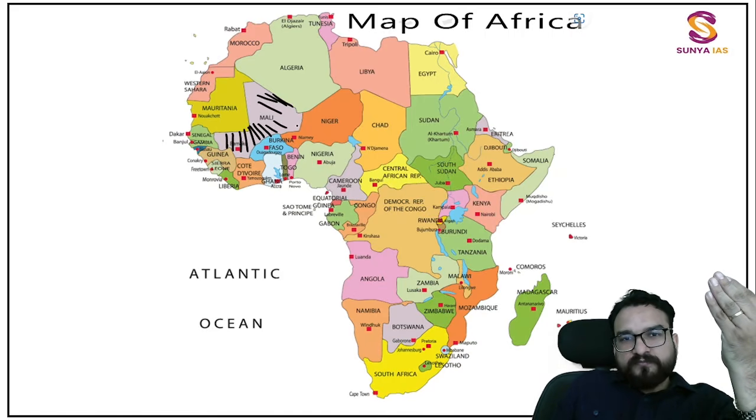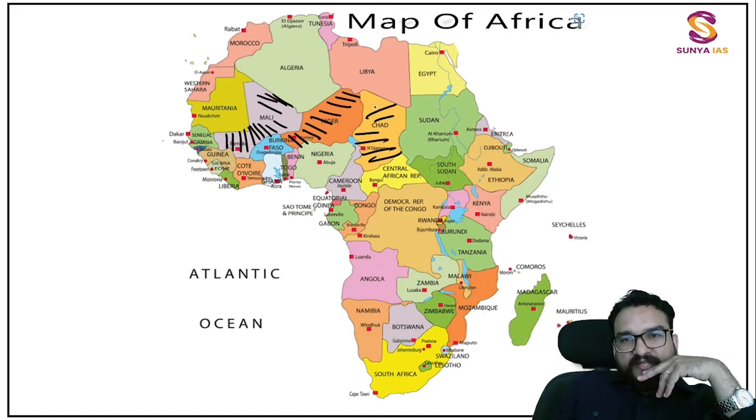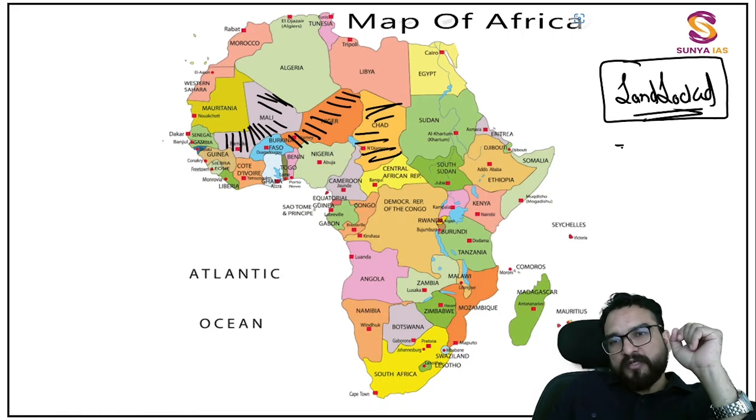Mali. This is not a river body over here. This is Burkina Faso. And over here is Niger. This is Chad. So one separate listing should be there for the African continent, that is landlocked countries, because over here you are going to find a lot of landlocked countries. So in your second line, you have got Mali, you have got Niger, you have got Chad.